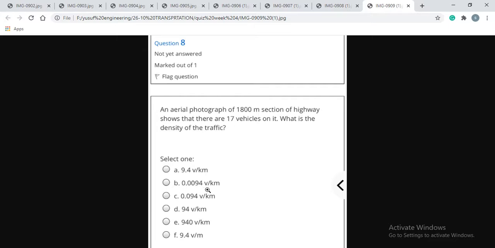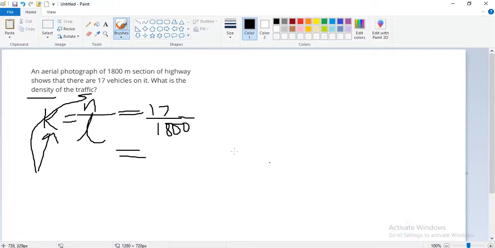The options are in vehicles per kilometer, but our answer is in vehicles per meter. This is 17 vehicles upon 1800 meters, so it is 9.44 into 10 to the power minus 3.